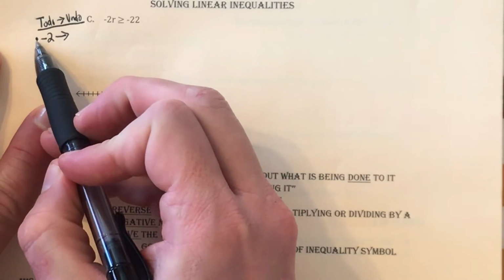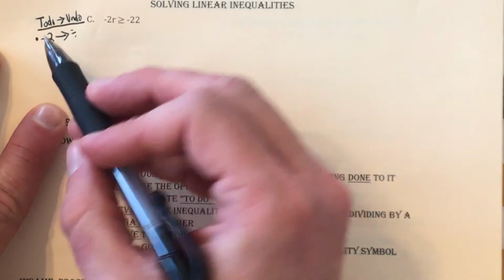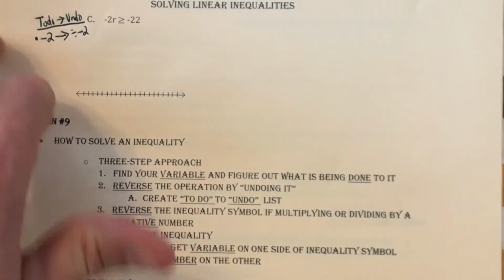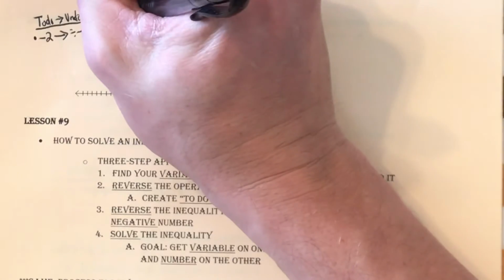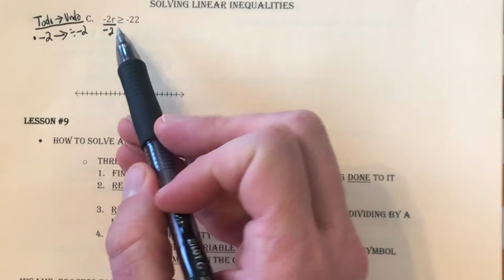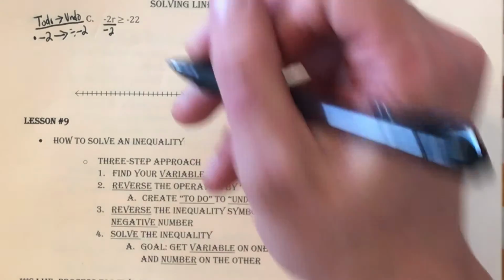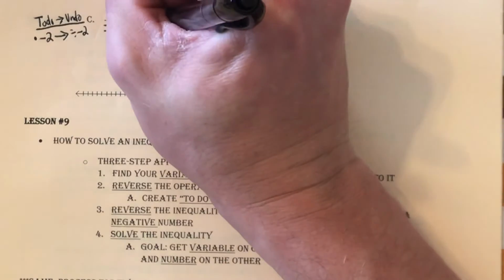So if I create my to-do to undo list, I'd say, hey, they were multiplying by negative 2. Well, I need to undo that, so I need to do the opposite of multiplication, which is division. And instead of multiplying, I'm dividing by negative 2. So there is my step to solve. So I'm going to go in and show that. So again, using the fraction symbol underneath the negative 2r to show division, and then my negative 2 underneath. Well, whatever I do to one side of the inequality, I also have to do to the other. So underneath negative 22, fraction symbol to show division, then negative 2.